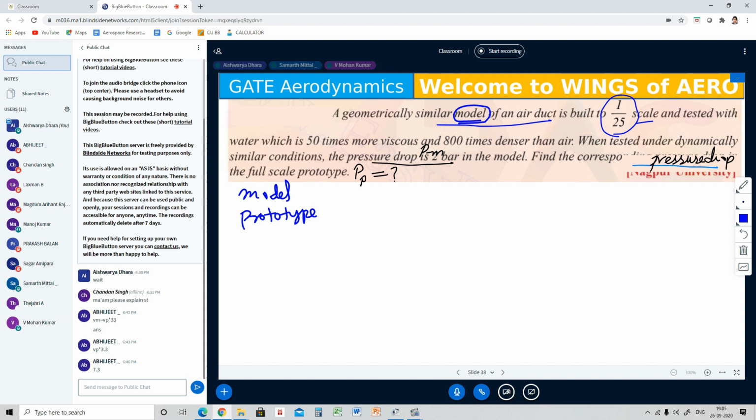But actually, you cannot say like that. Yes, ma'am, I understand, the scenario will be different. But here they are telling only the duct, and moreover, they are speaking about air and water. So when we compare that, we'll be able to understand which is model and which is prototype.